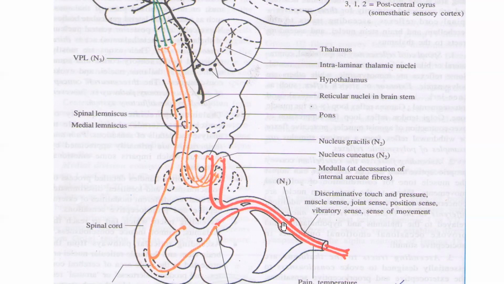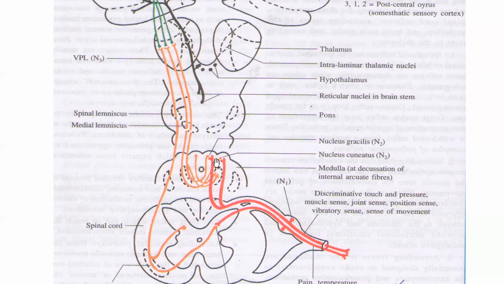So two types of terminations are possible for these first order neurons. These central processes of the first order neurons will either relay in the dorsal horn of the spinal cord, or they may travel up to the medulla, where they will relay at the second order neurons which are located there.